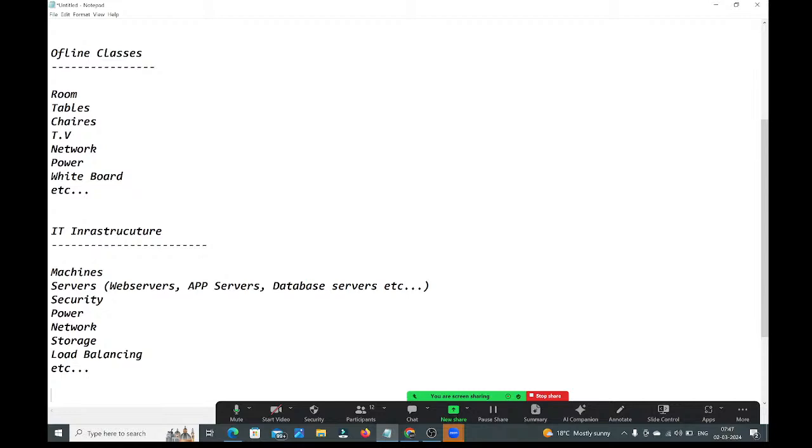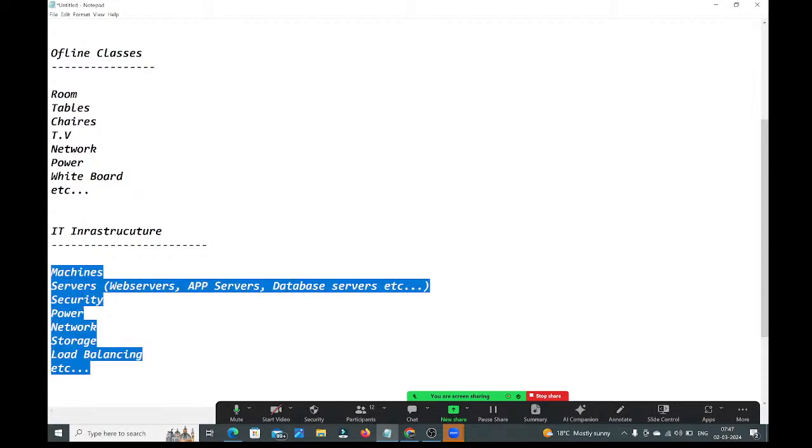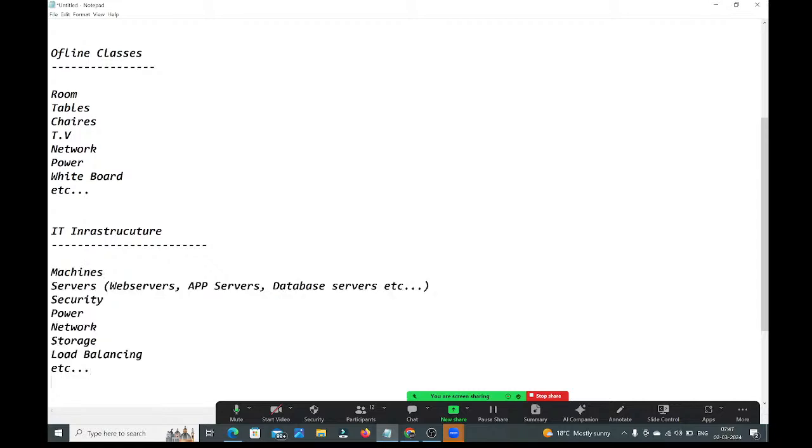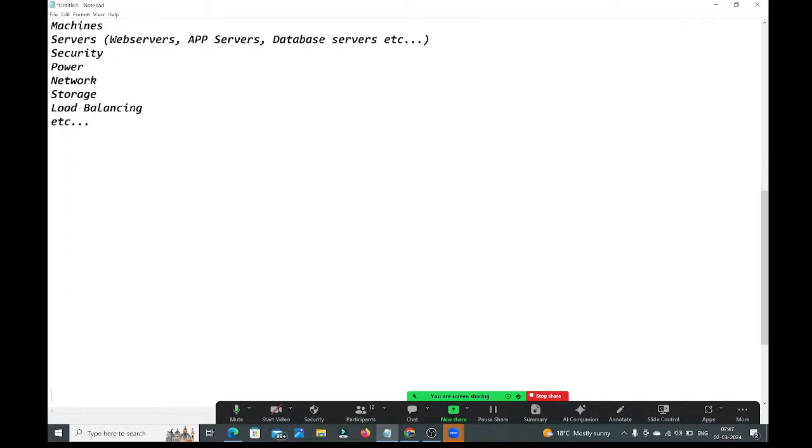Observe carefully, guys. If you want to run any application, you should have this infrastructure. Earlier, companies would create this infrastructure in their own premises only. That is called on-premise or in-house infrastructure. See here, let me write that point also. What is on-premise or in-house infrastructure? On-premise or in-house infrastructure, guys.